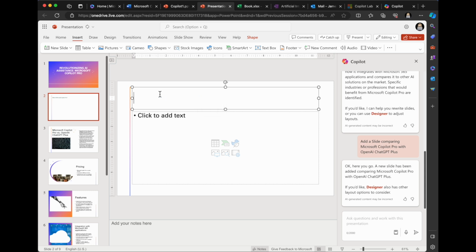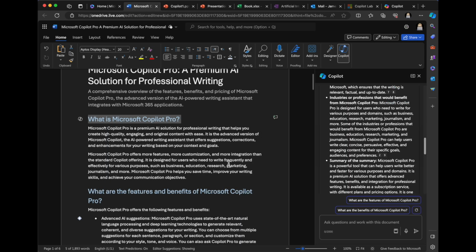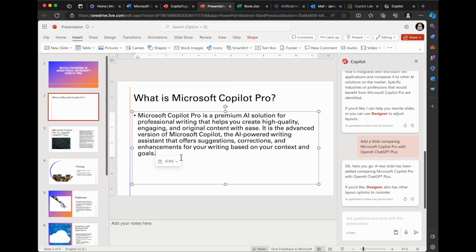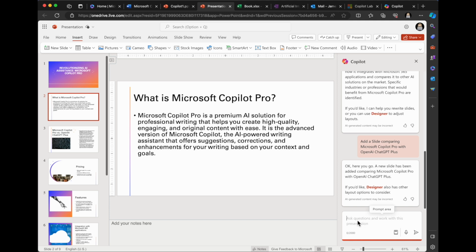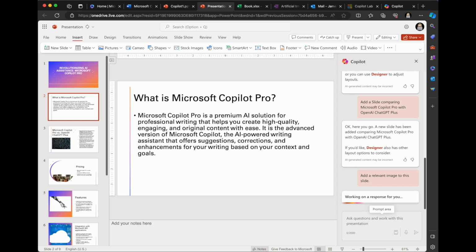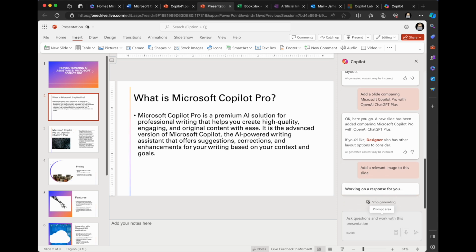Whoops. I'm just going to do that, and then I'm going to go back and grab more. So this is how I create my other presentations typically. But I'm going to grab this here, go back here, and paste it in here. Okay. Now what I'm going to do is on this slide, I'm going to say add a relevant image to this slide. Let's see what it can do there.